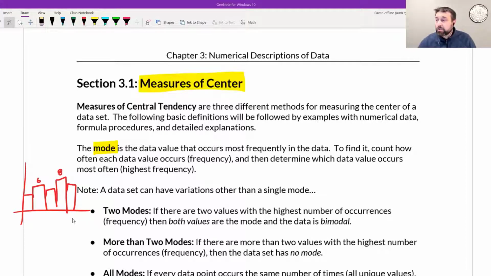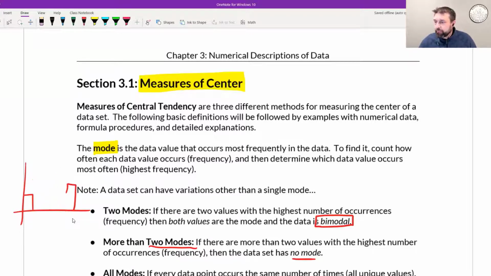If you happen to have two numbers, so let's say this bar actually went up with the same frequencies, so you had an 8 and an 8, then you would say that there are two modes. There are two values that have the most frequency, and that would be called bimodal. So two modes would be bimodal. If you have more than two, then you just say there's not really a mode. Kind of like if you had 3 or more winners of a race, you'd say, well, there's not really a clear-cut winner. So if you have a lot of categories with the same frequency, you would say there's no mode.